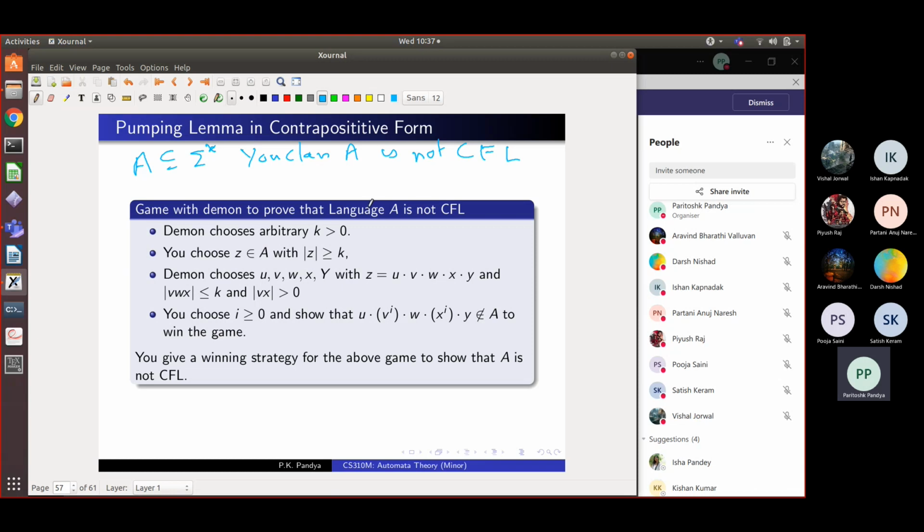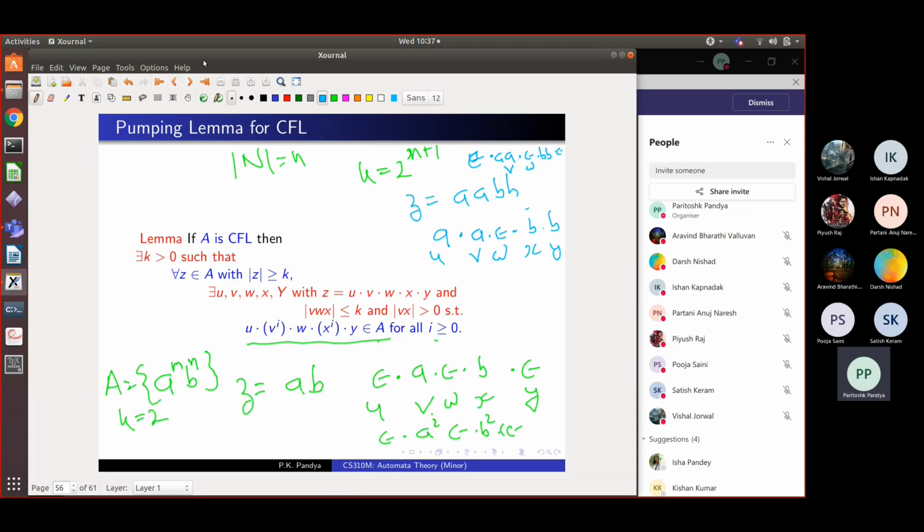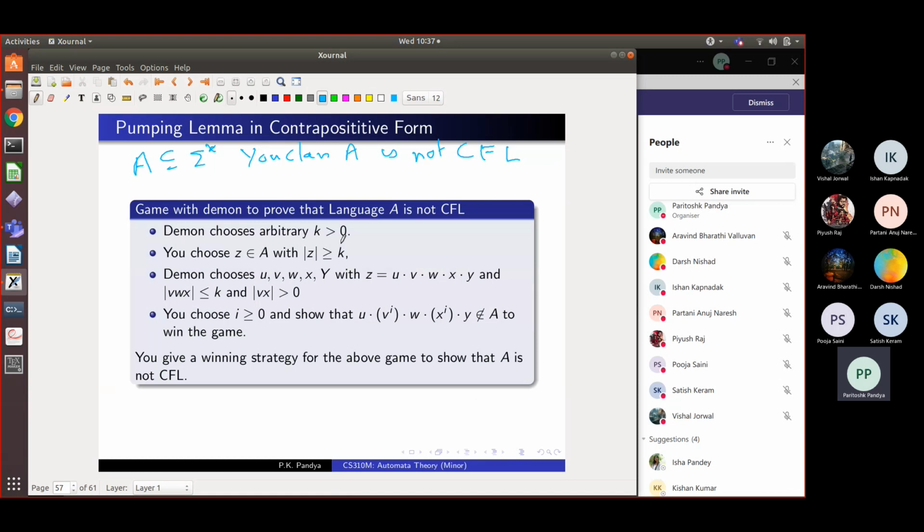You play a game with Demon. Demon says, no, no, no, this is CFL. I give you the constant K, because for every CFL there will exist such a K. So I will give you a constant K which will show that it is CFL. You have to be prepared for any such K given by the Demon. Given this K, you choose a long string Z, which is at least of length K, but you can choose even longer. So you choose a string Z.